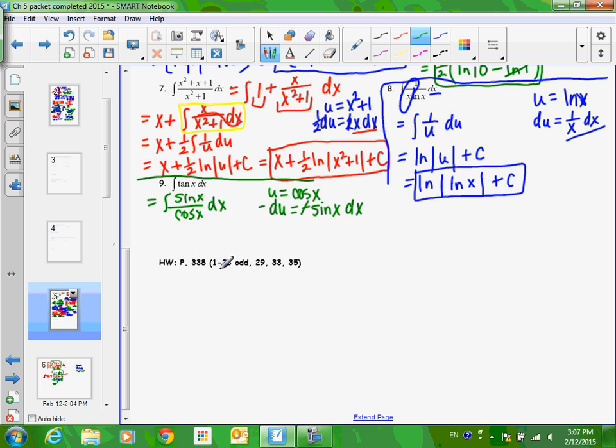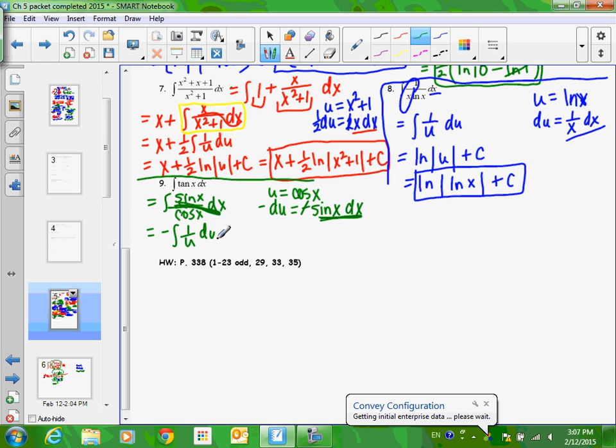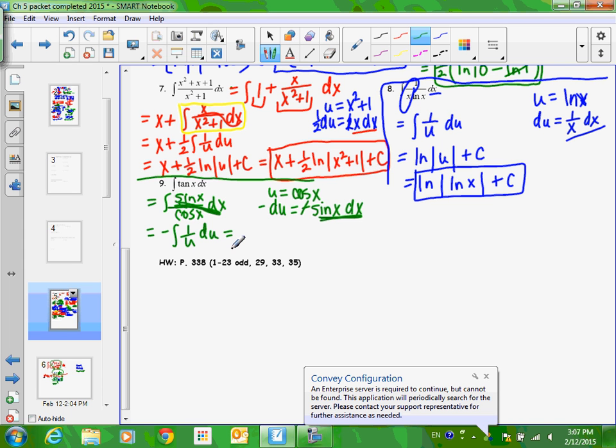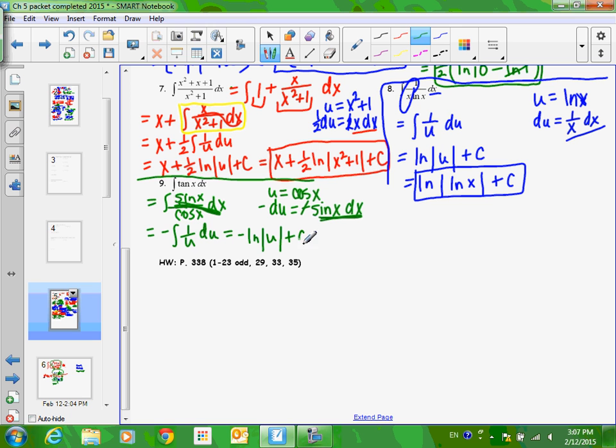That negative gets divided over. And all of this works out really nice because see how cosine's in the denominator? That's where we get 1 over u. Sine x dx is right over here. Matches up perfectly. So du. Okay, so negative natural log of absolute value of u plus c. And then our final answer would be, instead of writing u, we would write cosine x plus c.